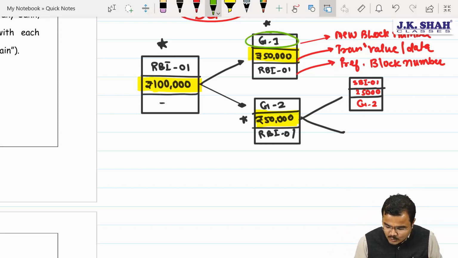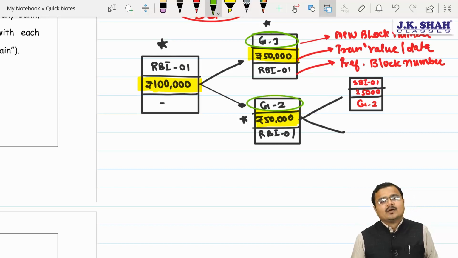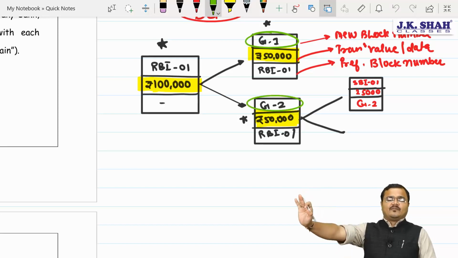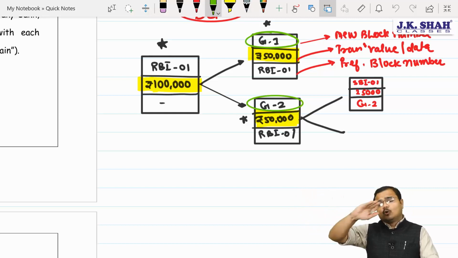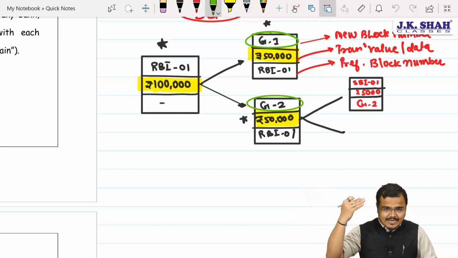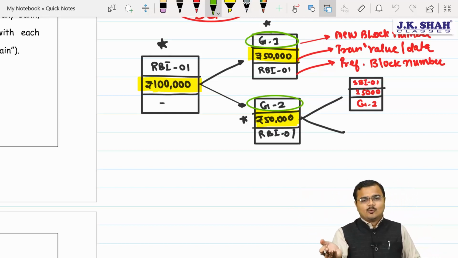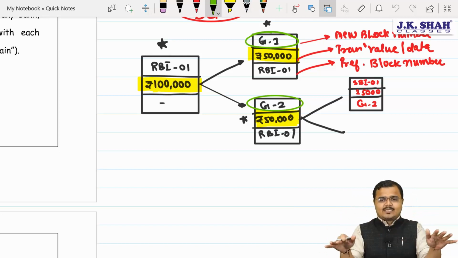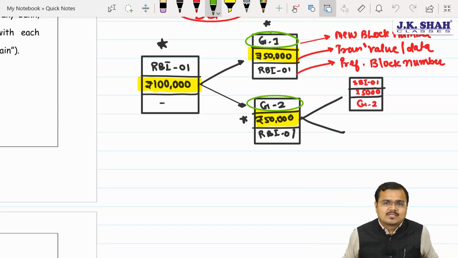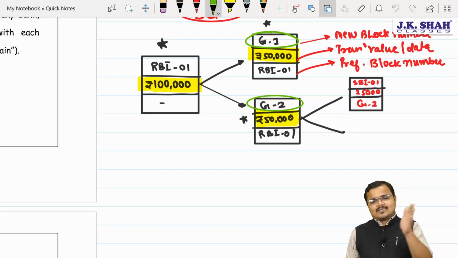Sir, the whole world doesn't know who is G1 and who is G2. The entire world knows that G1 has 50,000 and G2 has 50,000, but nobody actually knows who is G1 and who is G2, and thereby there is no centralized authority to manage this blockchain system. Understood?